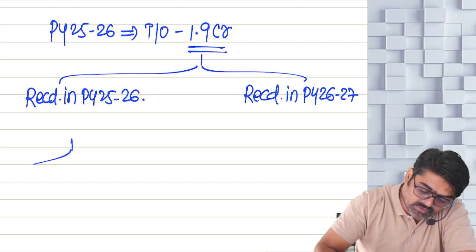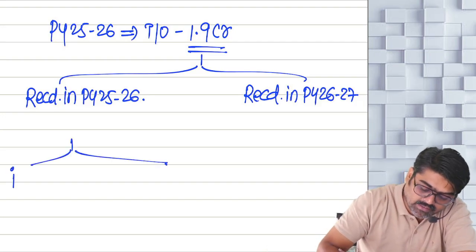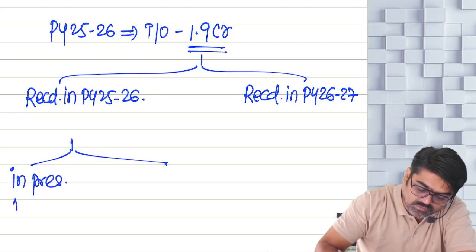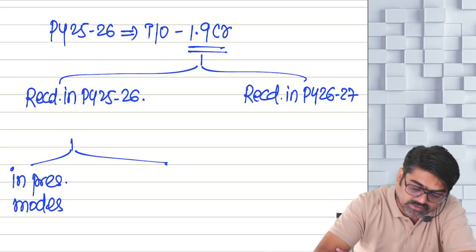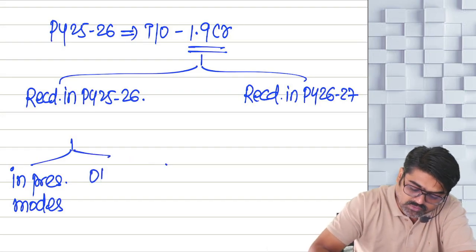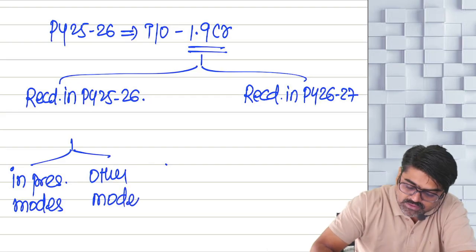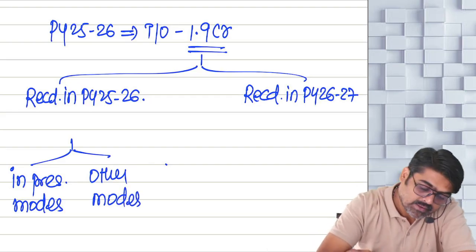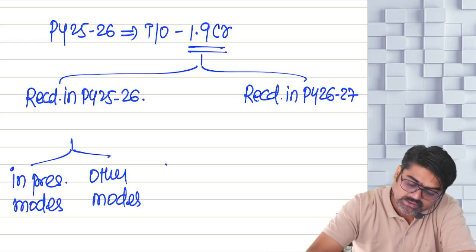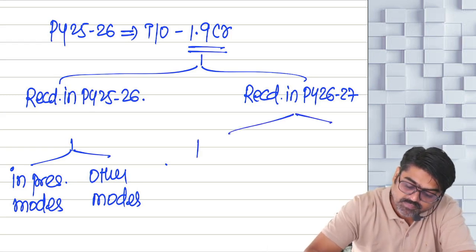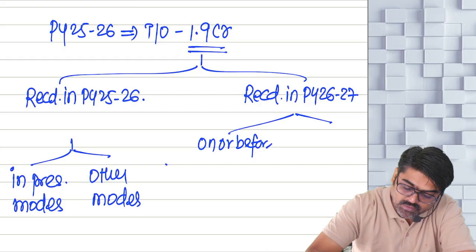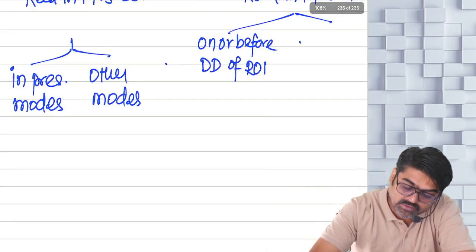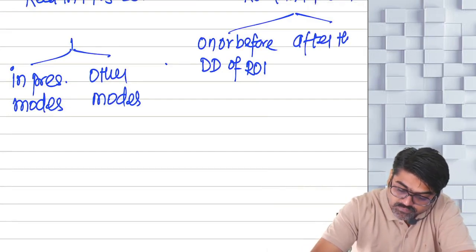Now out of the turnover which is received in 25-26, some is received in prescribed modes and some turnover is received in other modes, other than prescribed modes. Yes or no? During the next year, some turnover will be received on or before the due date of ROI, and some will be received after the due date of ROI.